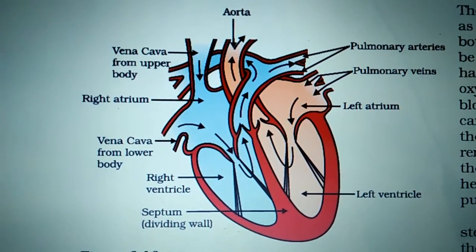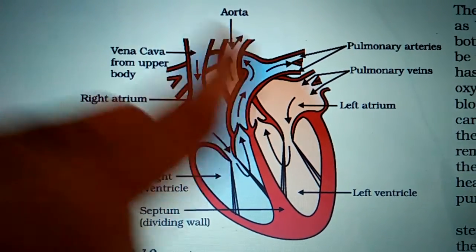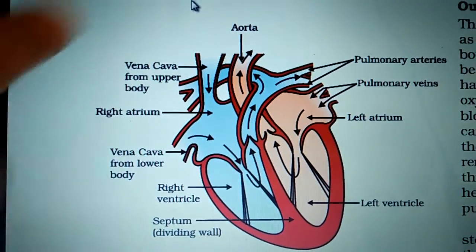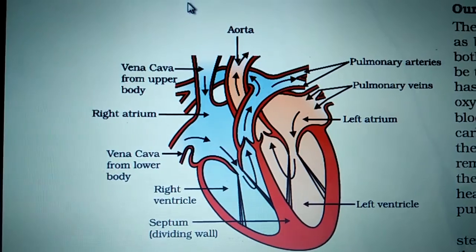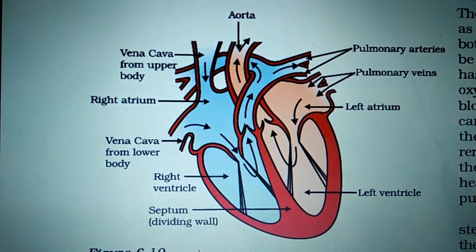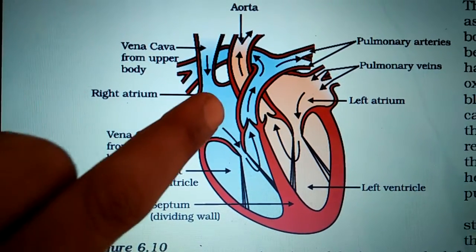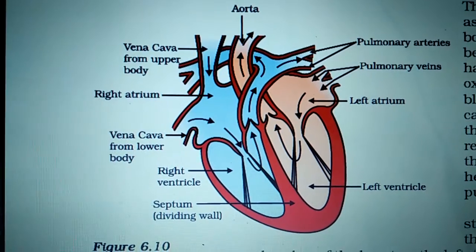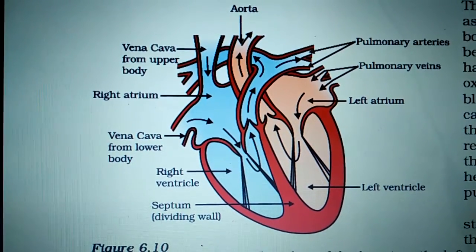Now if you observe the structure of the heart, here we have the structure of the heart, with four parts. Upper one atrium, lower one ventricles. Blood always passes from the atrium to the ventricle and from the ventricle to the body parts. That we will study in the working of the heart.